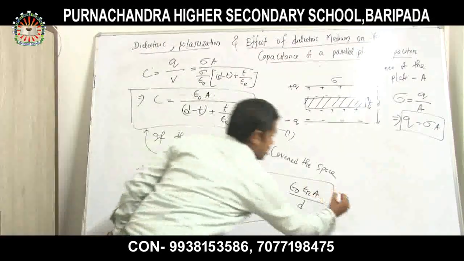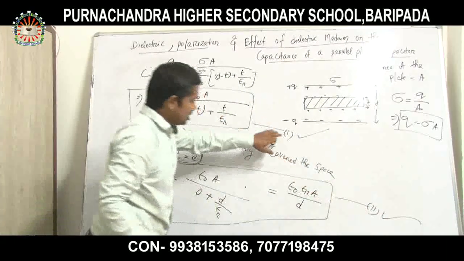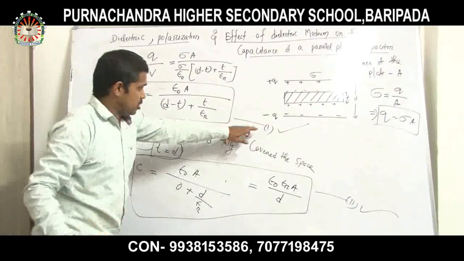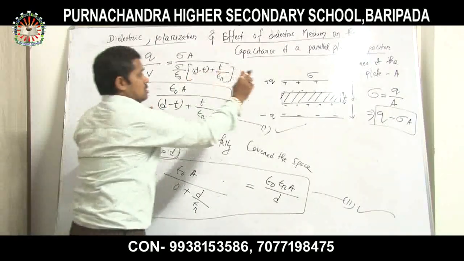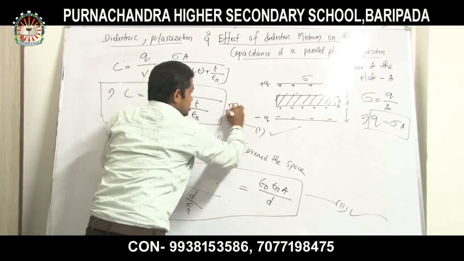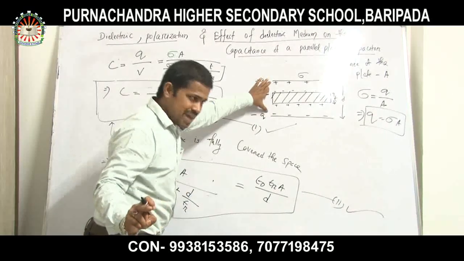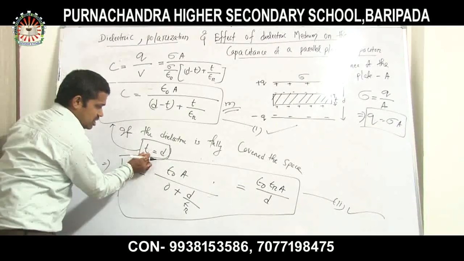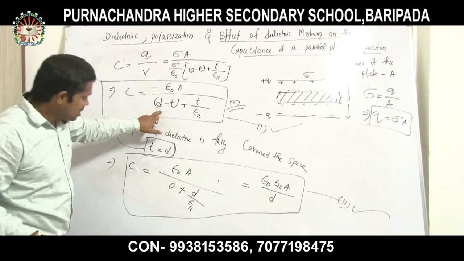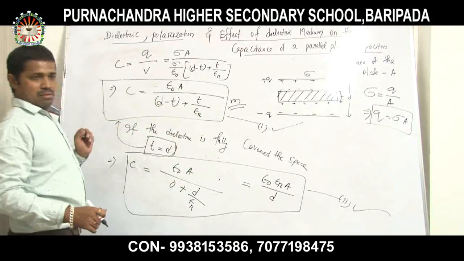So there are two equations. One is equation 1, another one is equation 2. Look at the two of them. Equation 1 and equation 2 both are important. Equation 1, when the dielectric slab thickness is T only, then this is my capacitance value. If the slab is fully covering the space in between the two plates, then the thickness T is equal to the distance D. So if I put the value here, then I will get the capacitance equal to epsilon 0 epsilon r A by D.